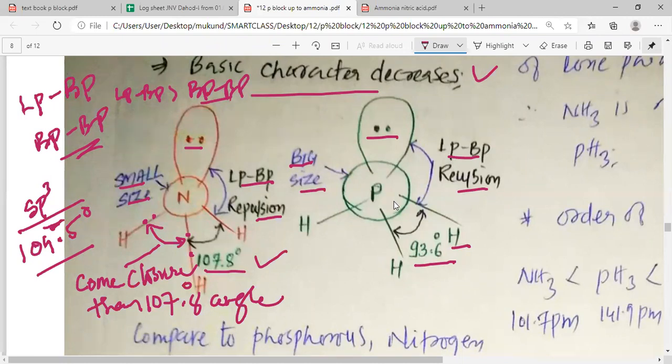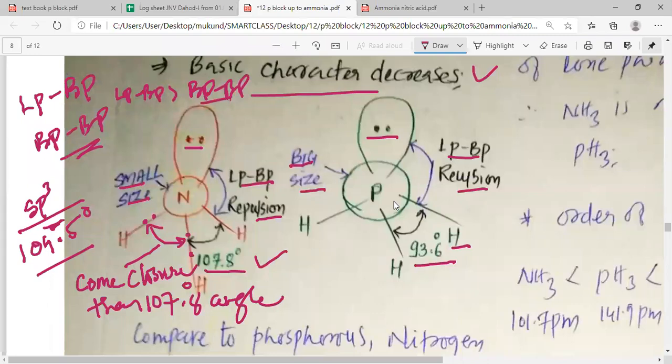Due to the availability of more space, the angle between them can be lowered to a greater extent, because the distance for hydrogen can be maintained, but the angle can be reduced. Due to the lone pair repulsion and the bigger size of phosphorus, this bond angle can be reduced to 93.6 degree.